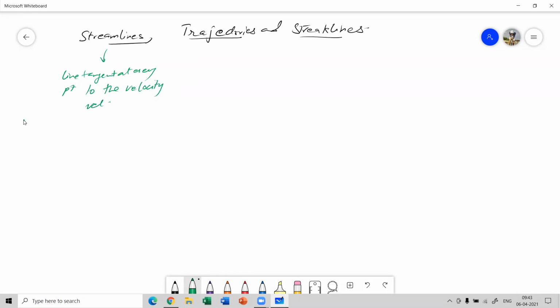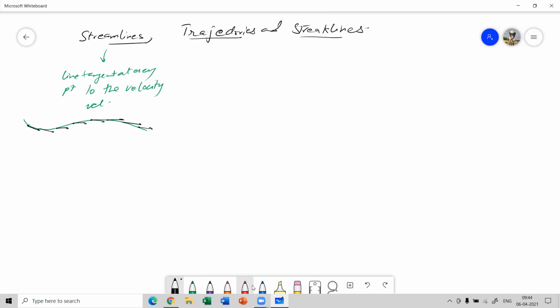Like suppose a fluid is flowing in this direction. So at each given point on this flow field, the tangent. So these tangents are basically your streamlines. The streamline is a line tangent at every point to the velocity vector. So that is a streamline.